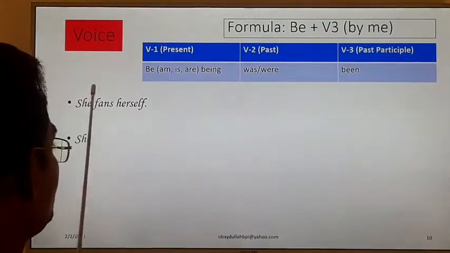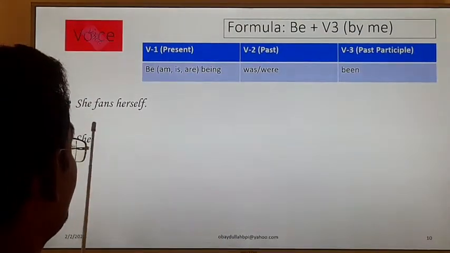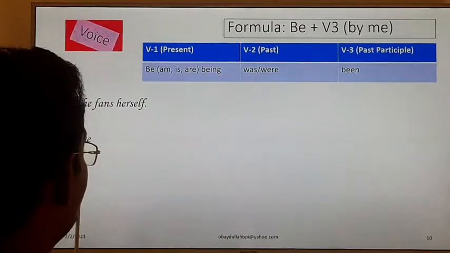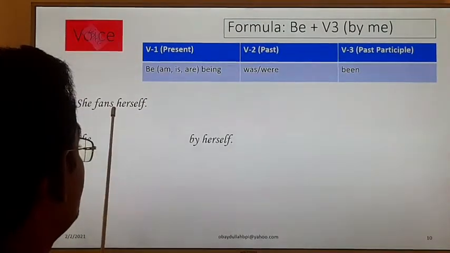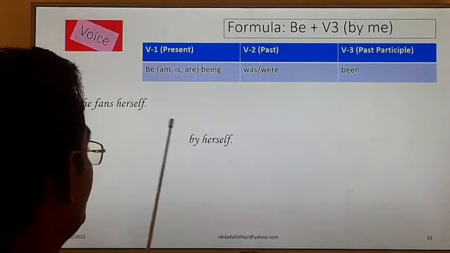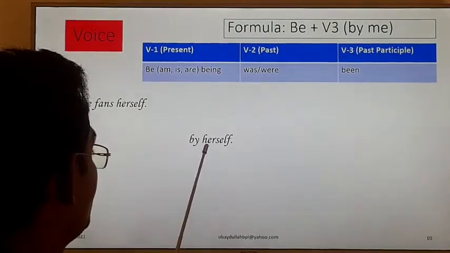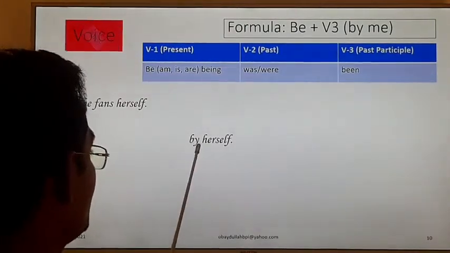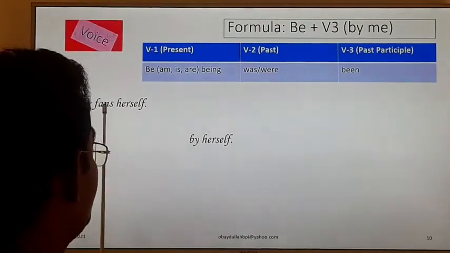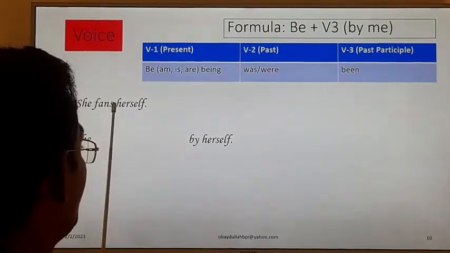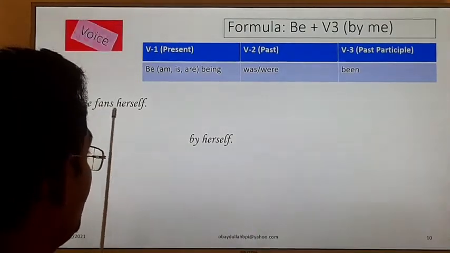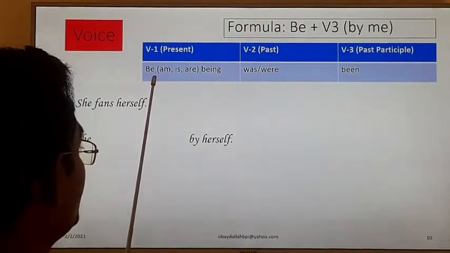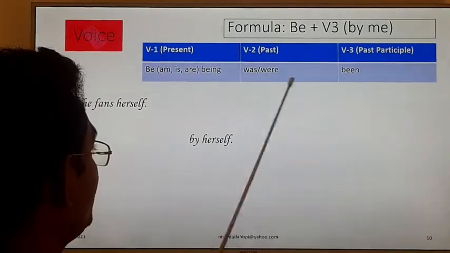Clear? She, we have to keep in the same way. See, subject is here, subject same, there is no change, okay. And herself, it is in its own position as object, okay, herself becomes by herself. And fans, we will change the voice of this verb, okay. Fan, verb number 3, present fan, past fanned and fanned.